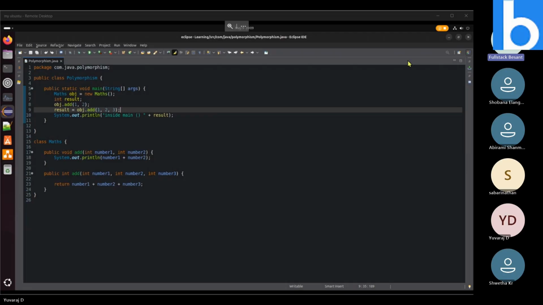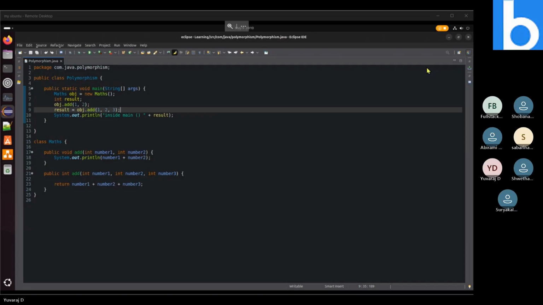Okay, guys, what we saw in our previous class: protected keyword and polymorphism.